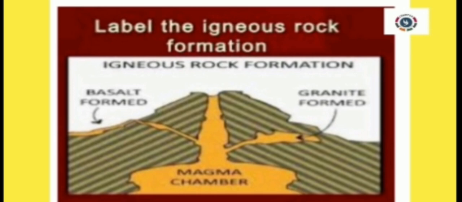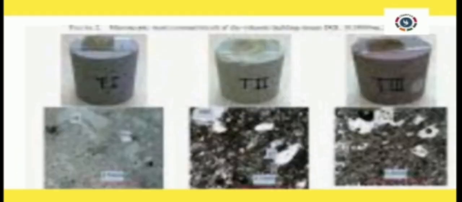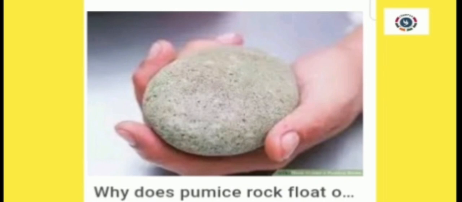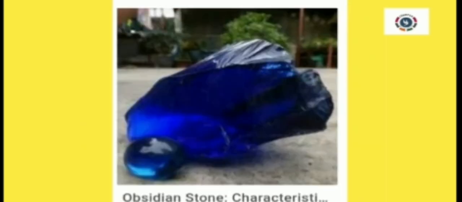there are over 700 different types of igneous rocks. Examples of igneous rock include basalt, granite, pumice, obsidian, and tuff. These are the examples of igneous rock. Pumice is an unusual lightweight rock formed when molten rock is rapidly blown out of a volcano, forming bubbles as it quickly loses pressure and cools at the same time.